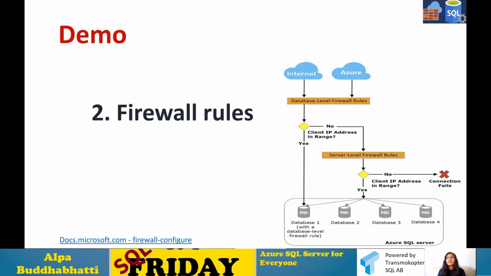It will provide you access, and you can select your query or view your database. So this is the firewall rule, and we have already seen a demo as well. Here I have also provided a link if you would like to see more about firewall configuration.